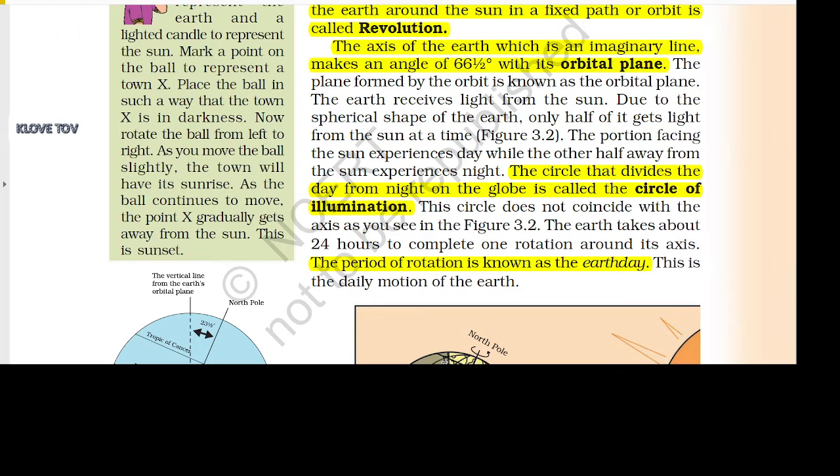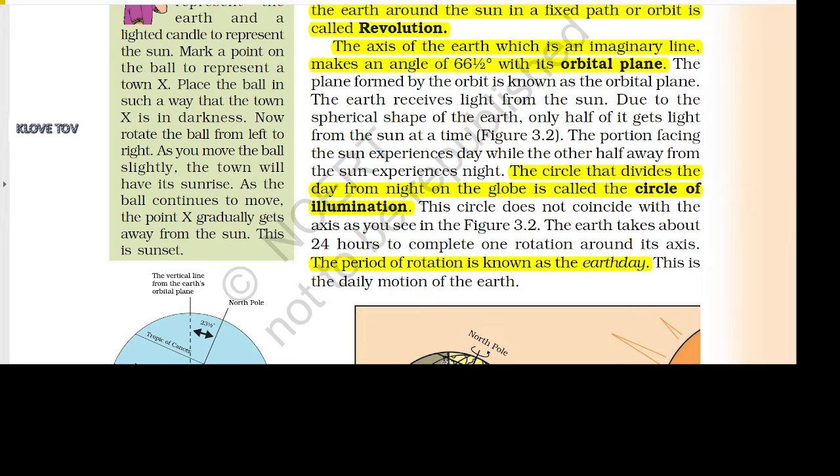The axis of the Earth, which is an imaginary line, makes an angle of 66.5 degrees with its orbital plane. The plane formed by the orbit is known as the orbital plane. The Earth receives light from the Sun. Due to the spherical shape of the Earth, only half of it gets light from the Sun at a time. Figure 3.2. The portion facing the Sun experiences day while the other half away from the Sun experiences night.